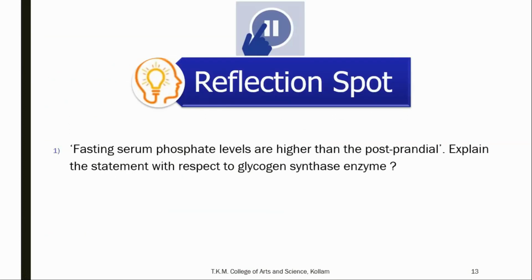Now here is a reflection spot question. Fasting serum phosphate levels are higher than the postprandial. Explain the statement with respect to glycogen synthase enzyme. You find out the answer.